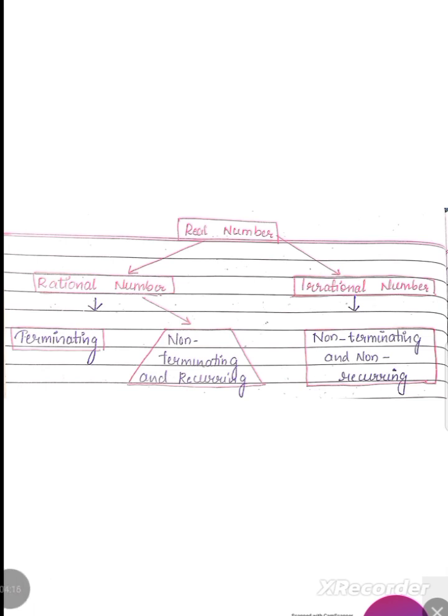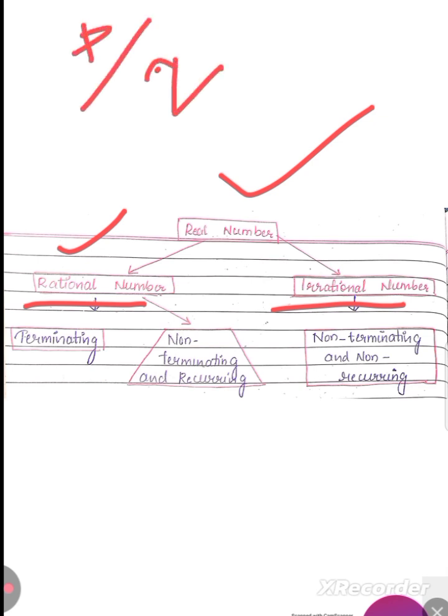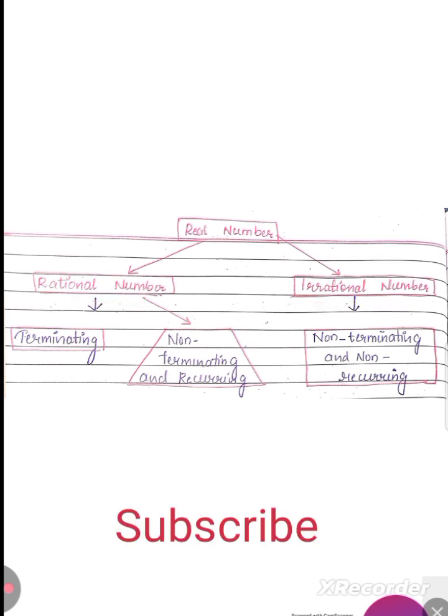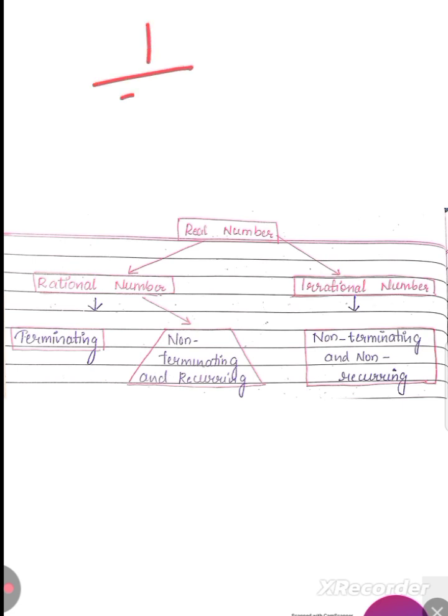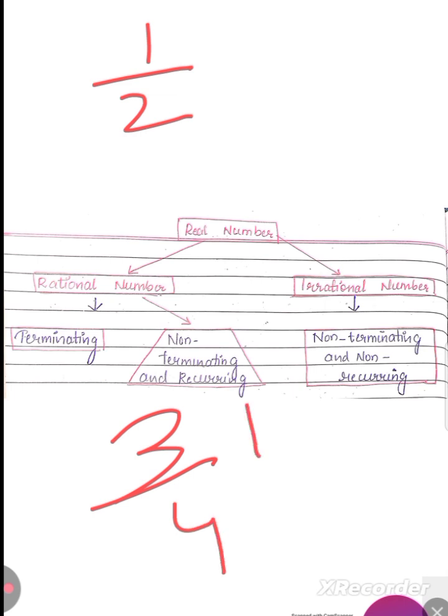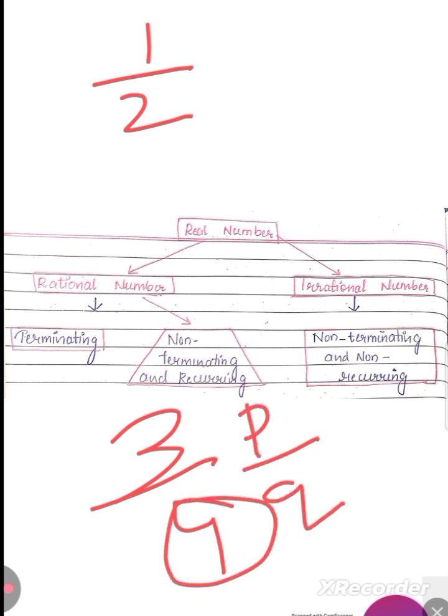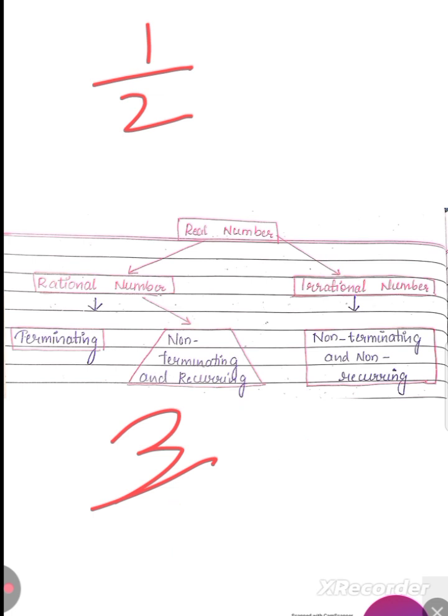The next is real number. What is a real number? Real number is nothing but the collection of rational numbers and irrational numbers. Rational numbers are the numbers which are written in the form of P by Q, and Q should not be equal to 0. Suppose 1 by 2, it is also a rational number. 3 by 4, because it is written in the form of P by Q, and the denominator is not equal to 0, we can say that it is a rational number.